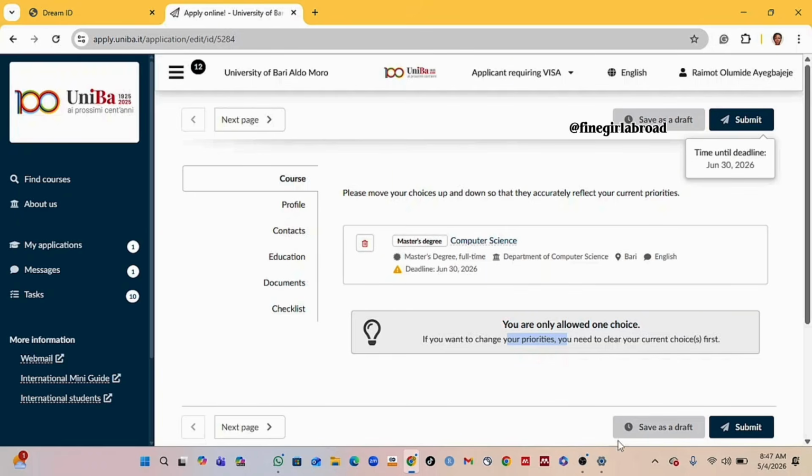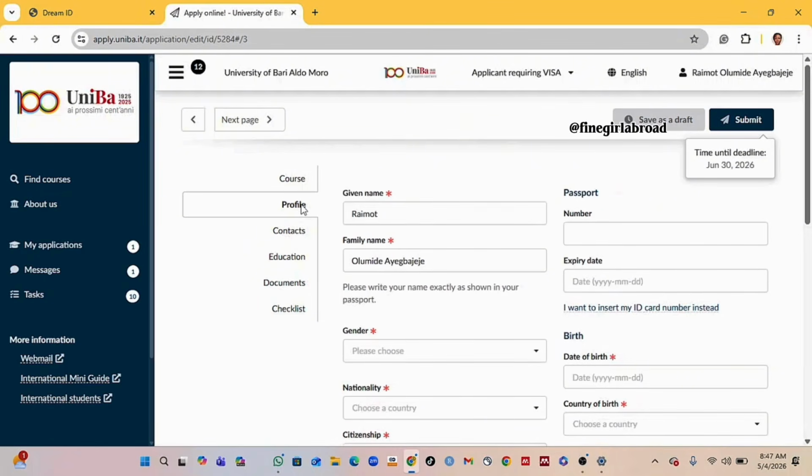If you want to move next, you can just save as draft, but I'll click on profile. Here you can correct your name. My given name is here; I just corrected it because it should be your first name and your middle name. The family name should be just the surname. Then choose your gender. As you can see, I'm a female. You choose the one applicable to you.